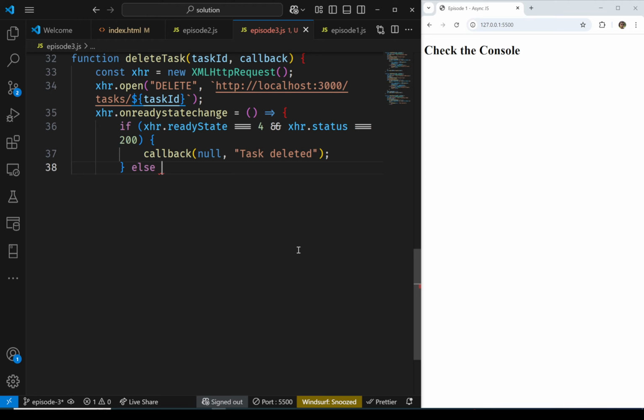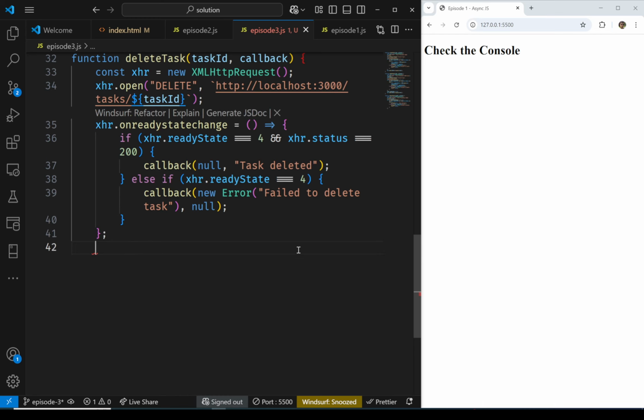So this is the code for invoking the callback if deletion is successful or unsuccessful.